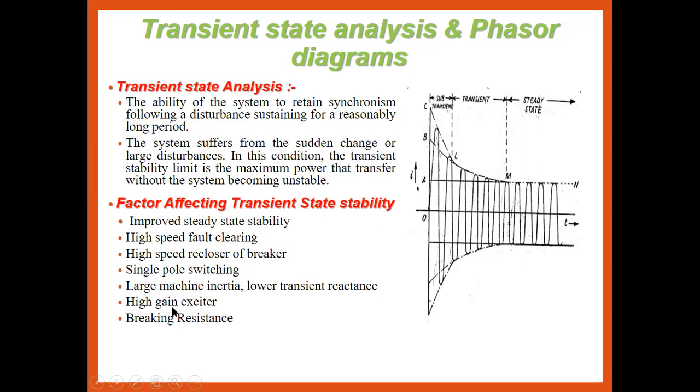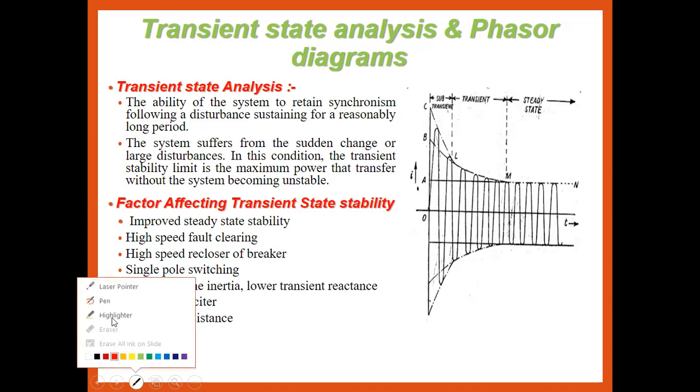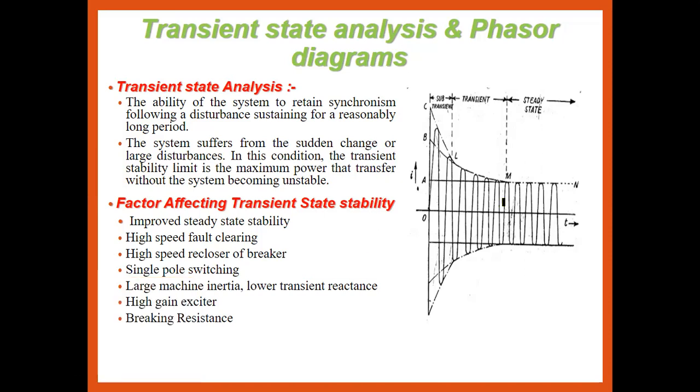That is what we have to observe. This is the large disturbance, the fault current.